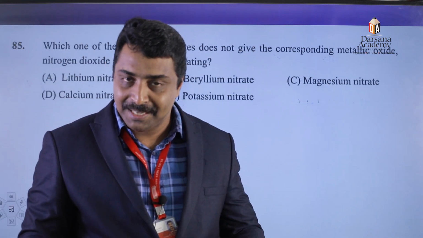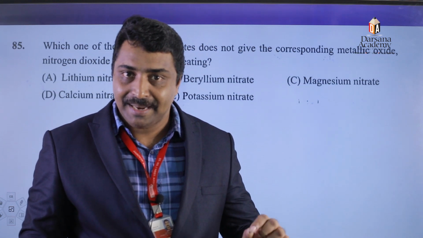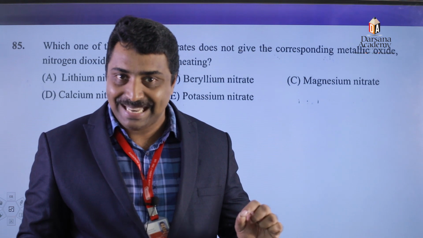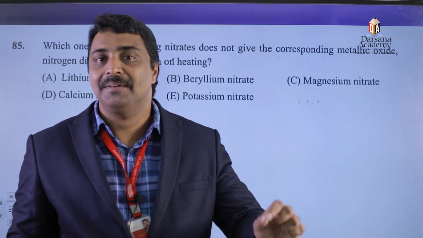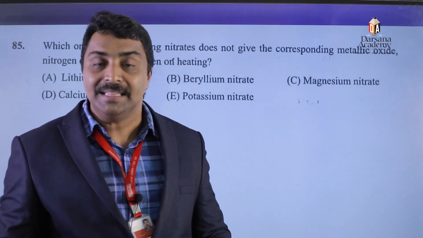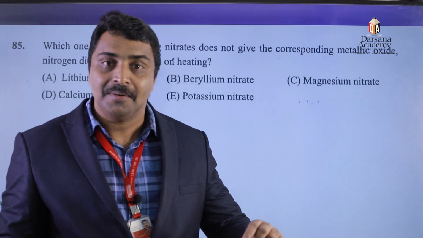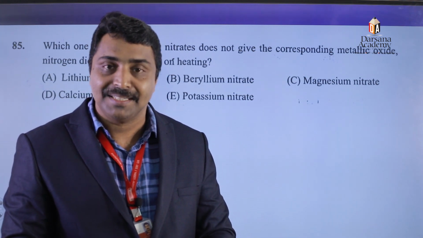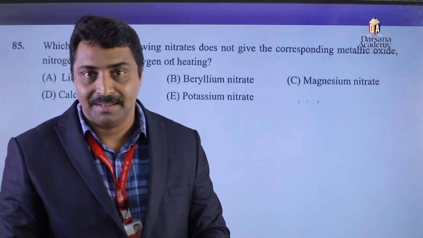In our NCERT it is given that alkali metal nitrates on thermal decomposition result in the formation of metal nitrite and oxygen, except lithium. Lithium nitrate on thermal decomposition gives lithium oxide, nitrogen dioxide and oxygen.